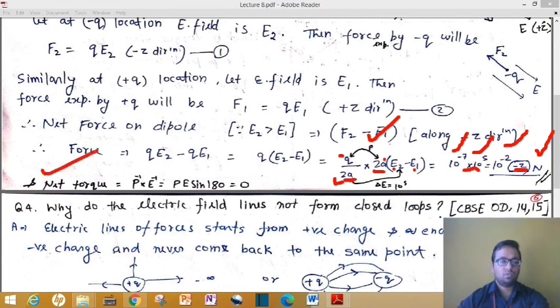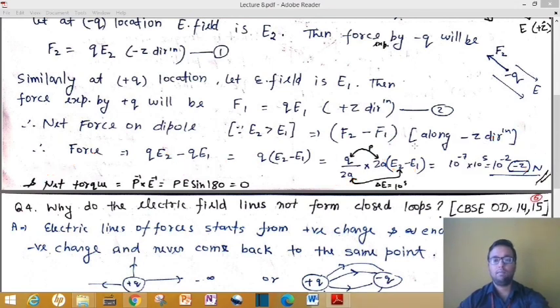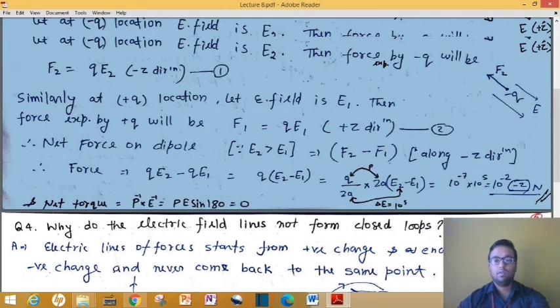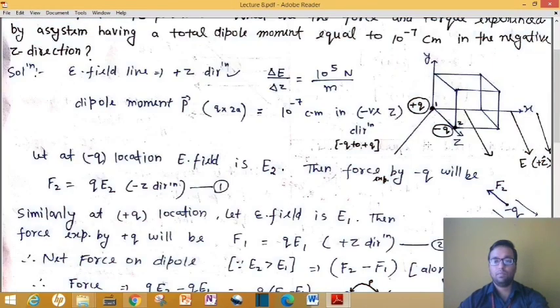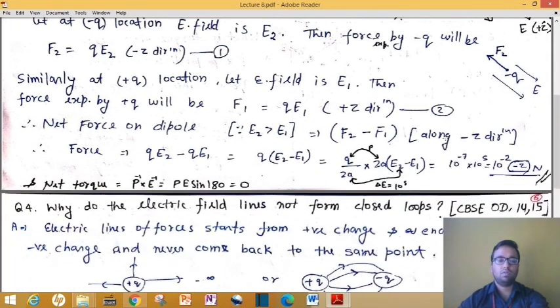So if I ask you, the net torque is given by P cross E, that is P E sine theta, and here in the diagram you can see that the angle between P and E is 180. How? Because the direction of P is towards minus z and the direction of E is plus z. So the angle between them is 180 degrees. That's why your net torque will become 0.